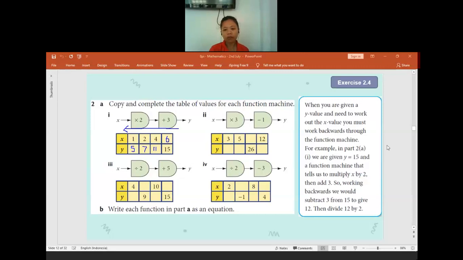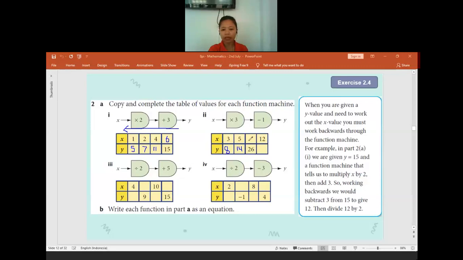Is there anyone who has any difficulties? No? Okay, if no one is confused, what is the output when x is 3 for question A2? Okay, 8. And then what is the output when x is 5? Okay. What is the input when the output is 26?